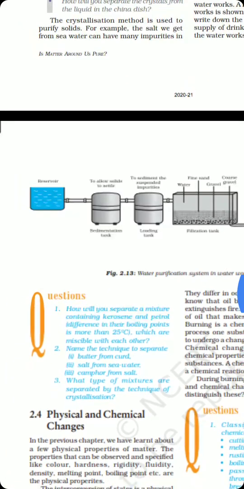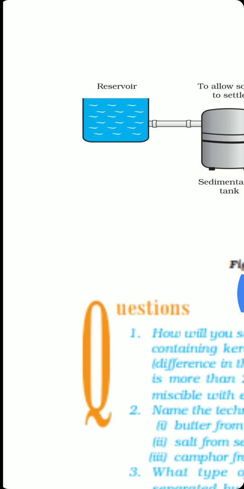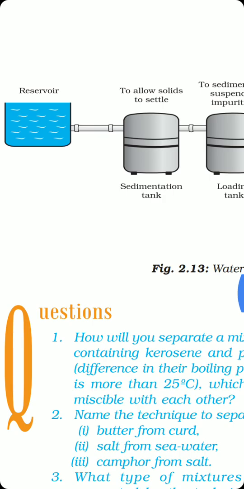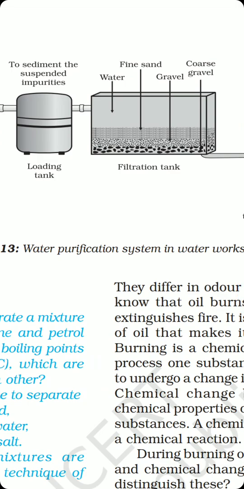Now let us see. The book is discussing the process that is followed by the municipality to ensure the supply in our homes free from germs, right? The water works department follows a particular process or procedure to ensure that the supply of water that we are getting in our homes should be free of germs and should be healthy or potable. So first of all, we can see in the setup there is a reservoir in which the water is first of all collected, and then it is passed through a sedimentation tank where the solids are allowed to settle down, and finally some of the suspended impurities are allowed to settle down in a loading tank.